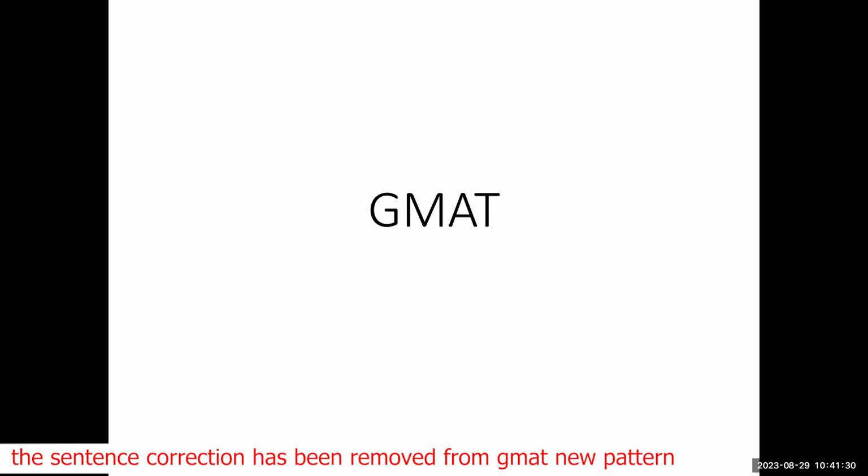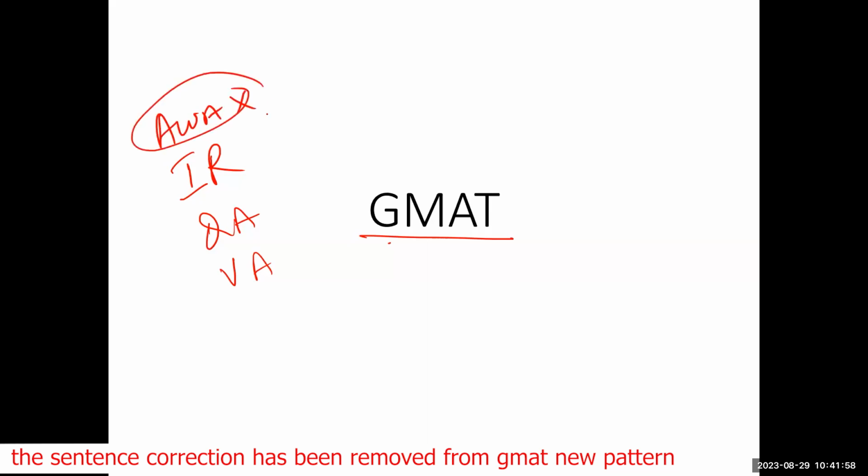Otherwise, in GMAT, according to the new pattern, you will have three sections: integrated reasoning, quantitative ability, and verbal ability. These are the three sections that you will solve. AWA is going to be eliminated. Are you aware of the structure? Yes. Okay.